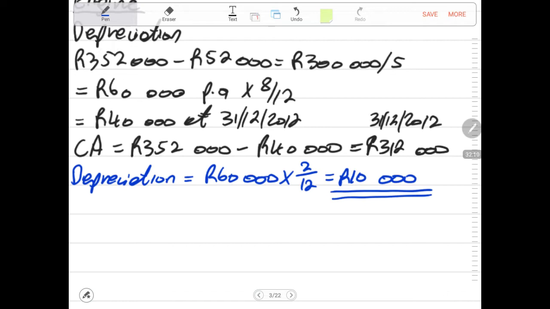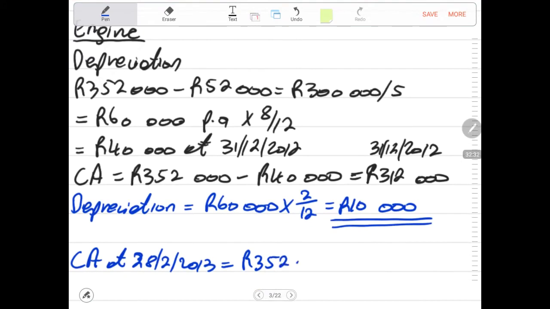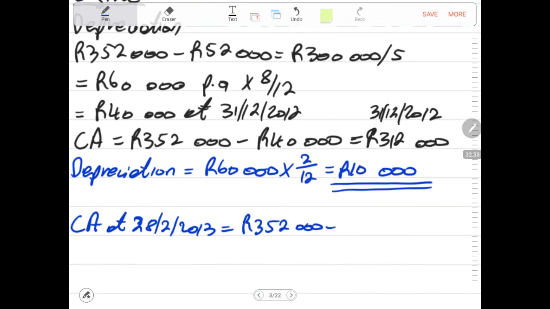Now I can say what is the carrying amount at the date of the damage. Carrying amount at 28 February 2013, that's what I'm looking for. My carrying amount will be the cost of 352,000 minus the depreciation of the previous 8 months of 40,000 minus the depreciation of the current month of 10,000.